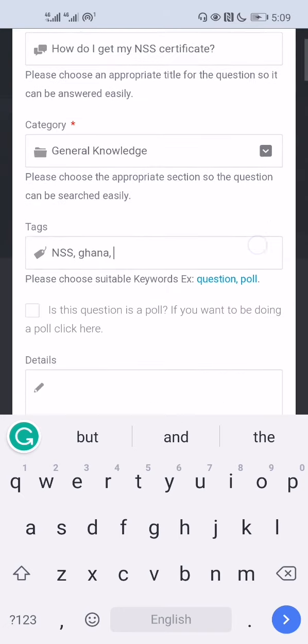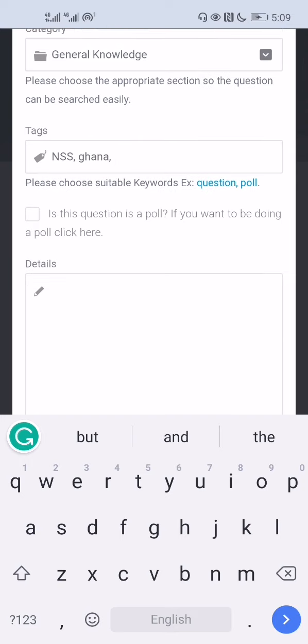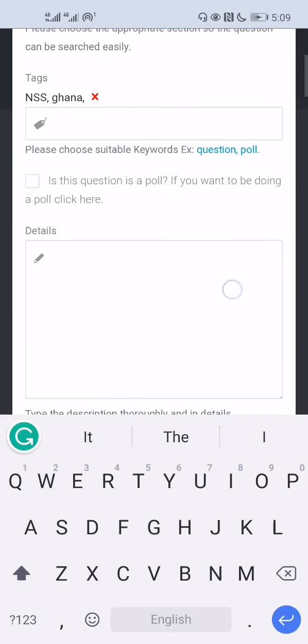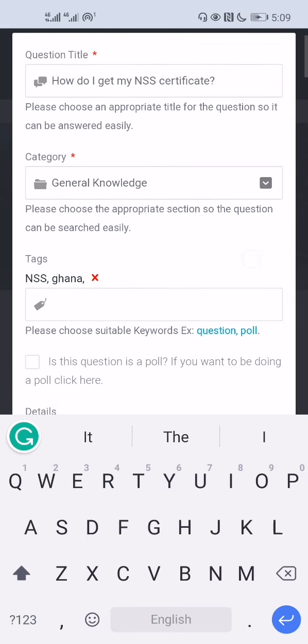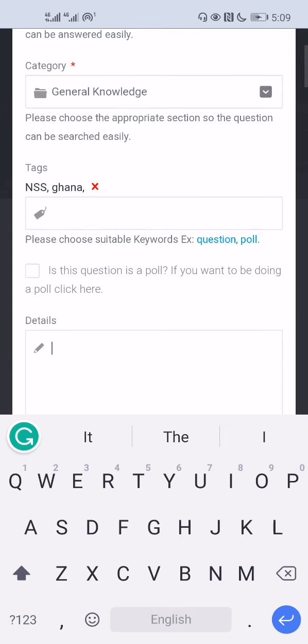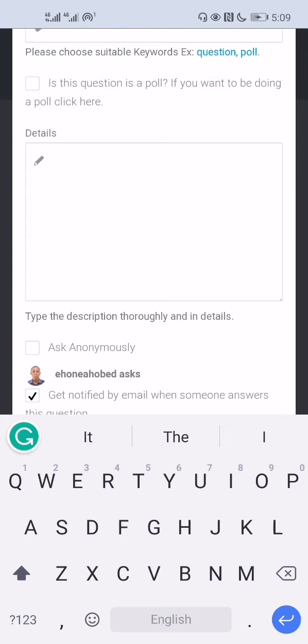Now let's give the detail of the question. The detail is very important, and it's basically expanding on the question that you asked in the question title. So, how do I get my NSS certificate? I want to write the detail of this.